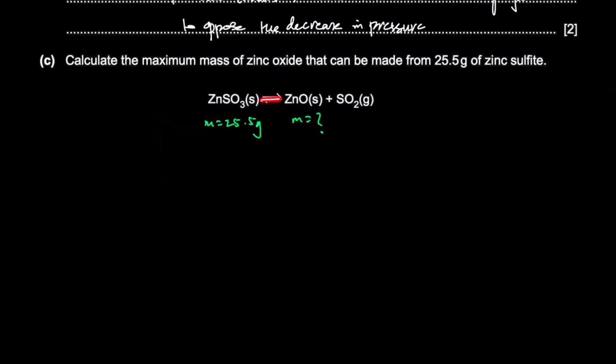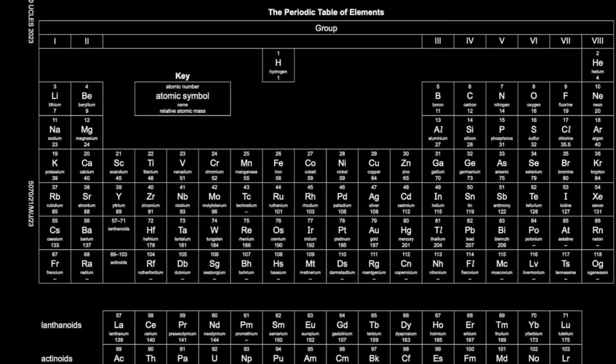So just like a regular mole calculation. The first thing is to find the moles of the known quantity. Number of moles is mass over molar mass. Mass is 25.5. The molar mass: zinc is 65, you can check from the periodic table. Zinc is 65, sulfur is 32, and oxygen is 16.